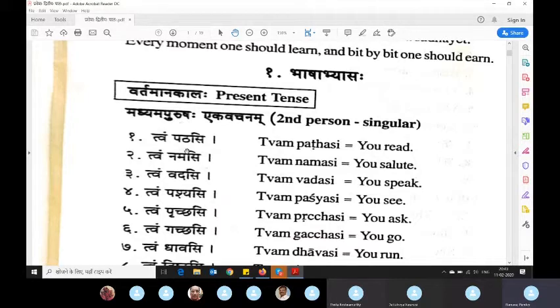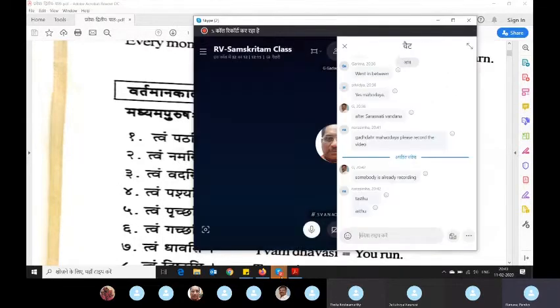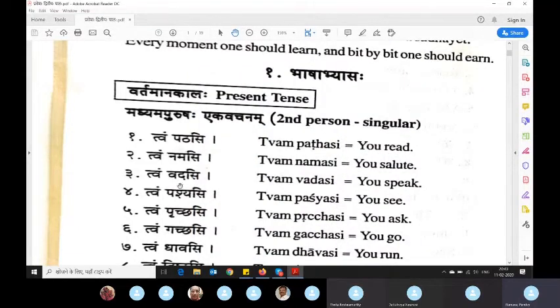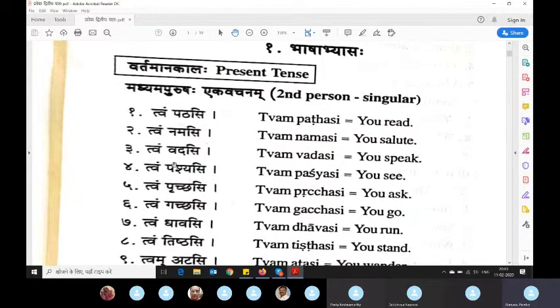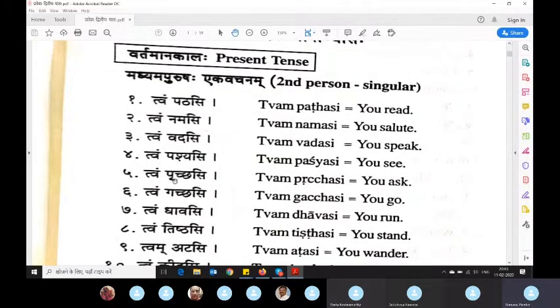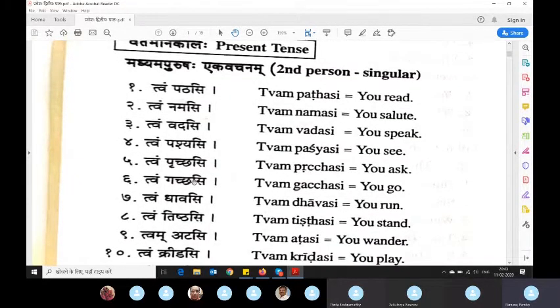If you are saying pathasi, that is enough, because it tells you it's Madhyam Purusha Ekvachana. Means there cannot be anything else. Rama pathasi cannot be there. It is tvam pathasi always. Then tvam namasi, you salute. Earlier it was tvam namati for third person. Then tvam vadasi, you speak. Tvam pashyasi, you see. Tvam prichhasi, you ask.